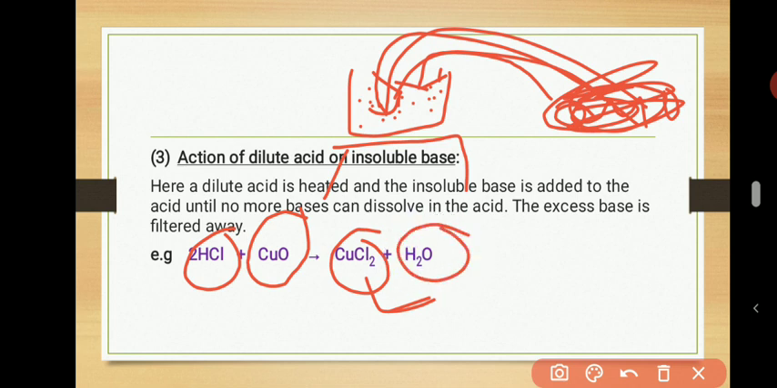So if you now want to get it in a solid form, you can do crystallization. You know how to do crystallization now. You know it. Don't say you don't know it. Okay, you know how to do it. Just allow the solution to cool down. When it cools down, crystals of the salt will begin to form. You now remember.